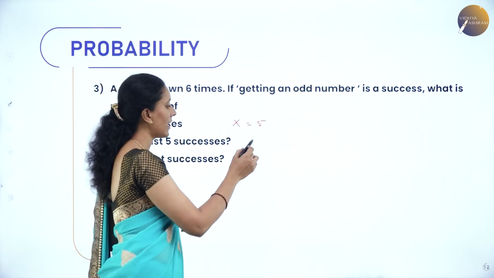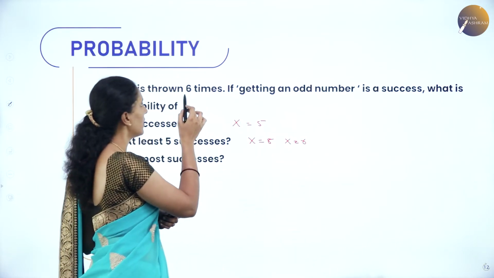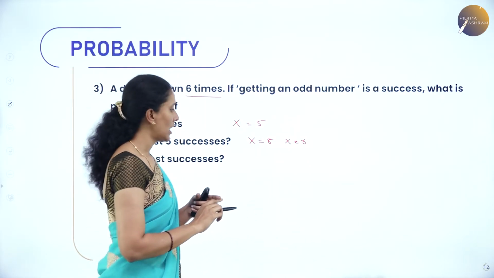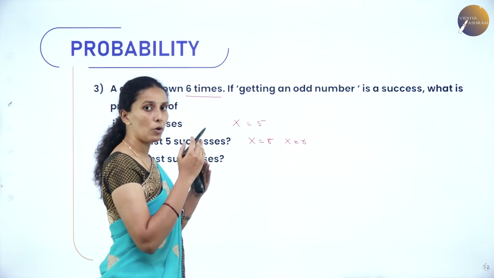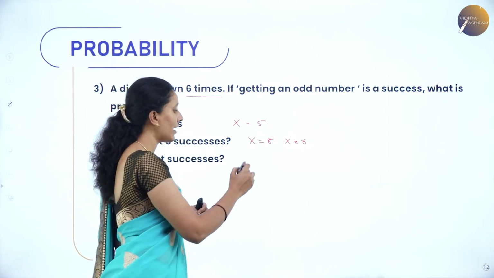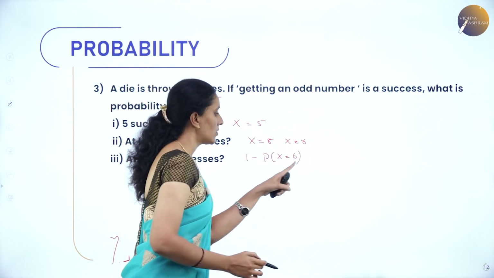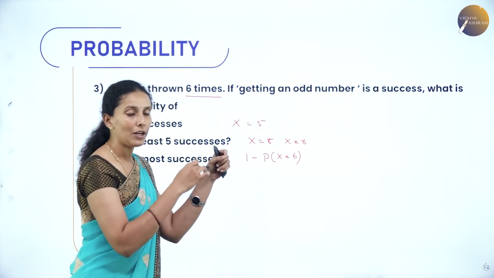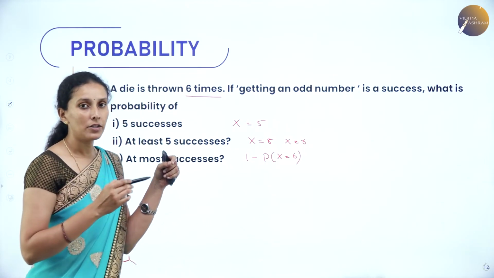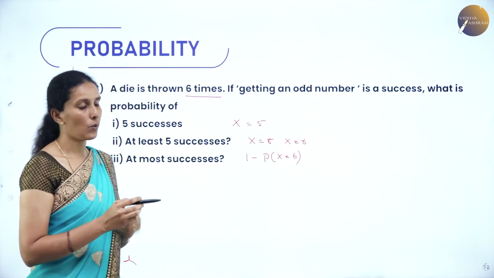At least means I can take x is equal to 5 and x is equal to 6, because the number of trials is 6. And at most 5 successes means we need to take x is equal to 1 to 5. Instead of that, I can take 1 minus the probability of x is equal to 6. When you subtract this value from 1, you will get the total value of the binomial distribution of the random variable x is equal to 1 to x is equal to 5.